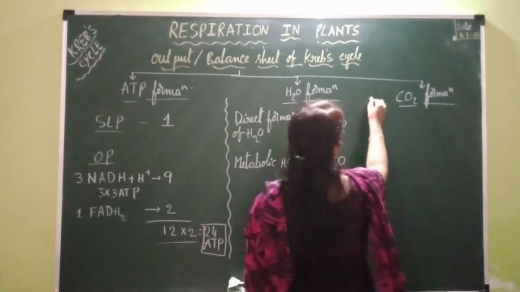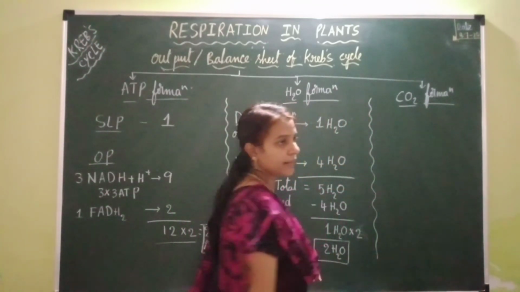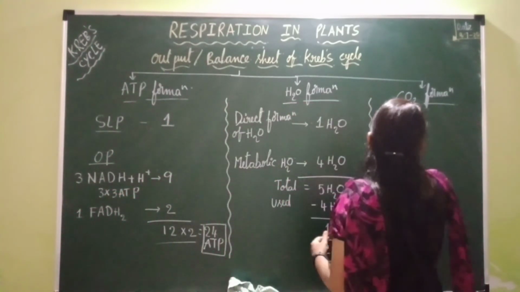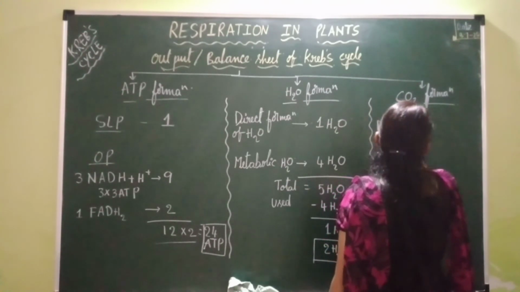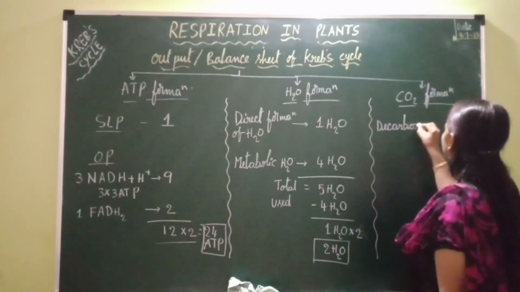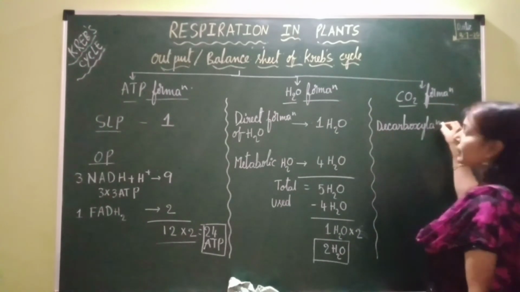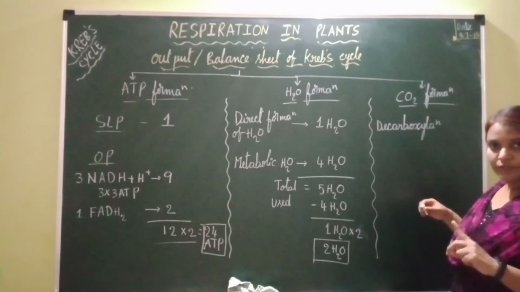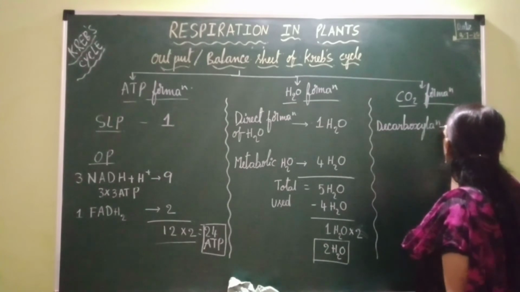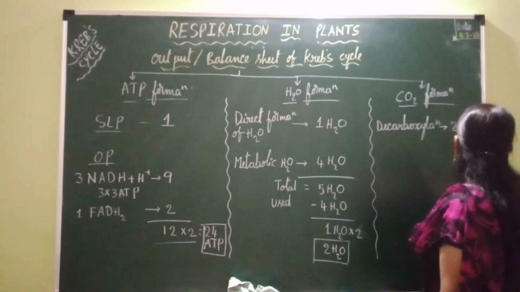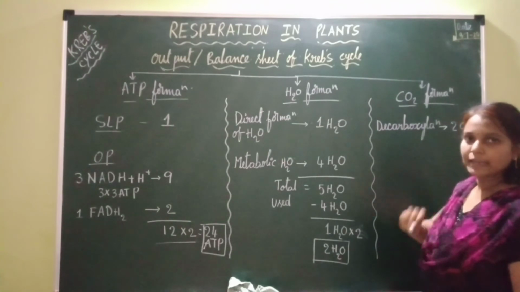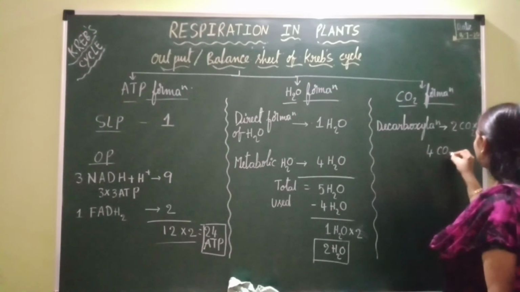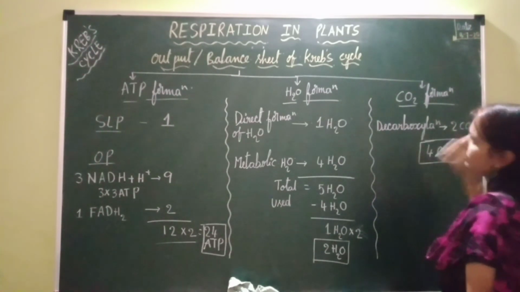Now let's see carbon dioxide formation. How many molecules of carbon dioxide are formed through the Krebs cycle? How many decarboxylations occur? Carbon dioxide formation occurs through decarboxylation only. What is this decarboxylation? Removal of carbon dioxide. At how many steps does it occur? 2 steps, that is at the 5th step and 6th step. So through decarboxylation, 2 molecules of carbon dioxide are formed per one cycle of the Krebs cycle. So 2 into 2 for 2 cycles. So totally 4 carbon dioxides will be formed.